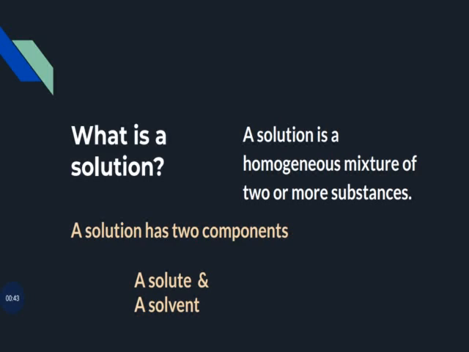Already we learned that we call water a universal solvent. The solvent is that particular component of the solution that dissolves the other component in it, and it is present in a larger quantity. Whereas the solute is dissolved in the solvent, and is always present in a smaller quantity. So this is about a solute and a solvent. We can see that when solute and solvent combine, we get solution. Solute plus solvent gives solution.